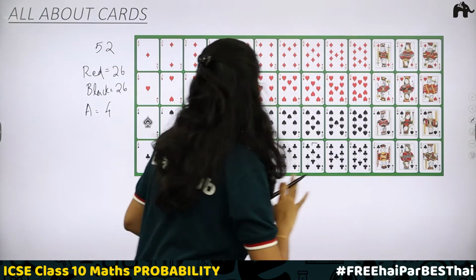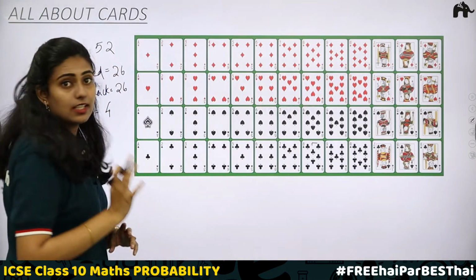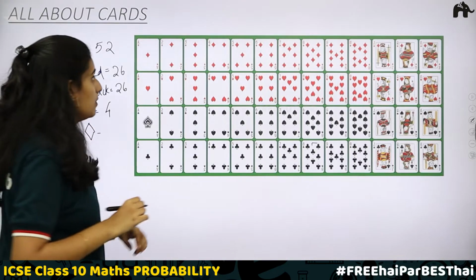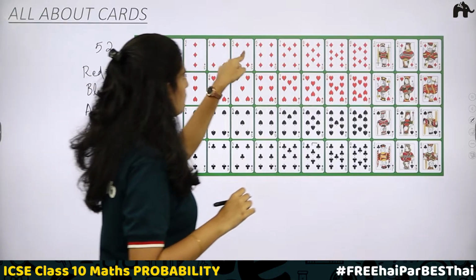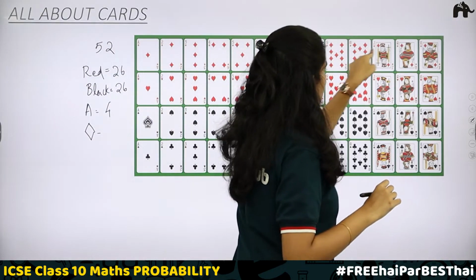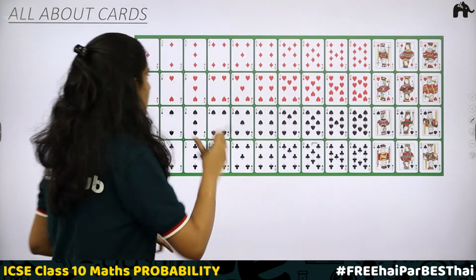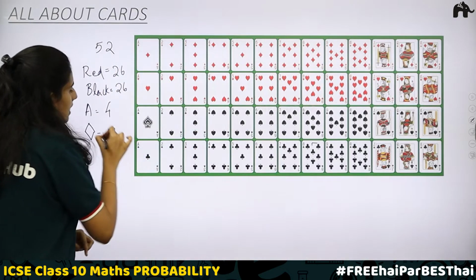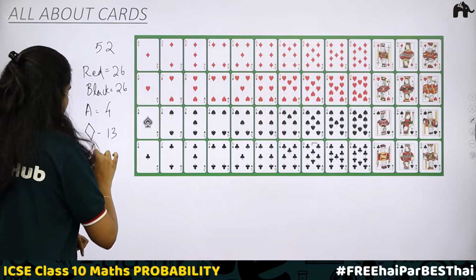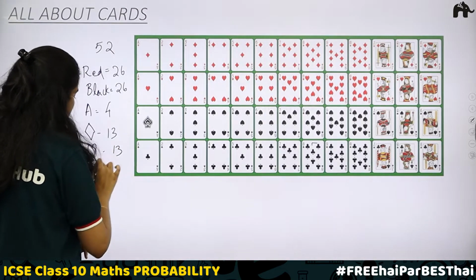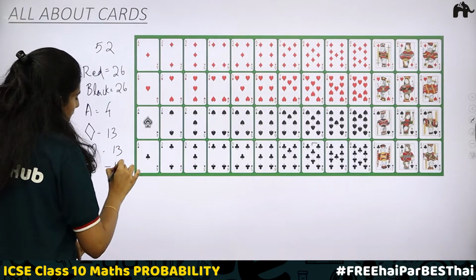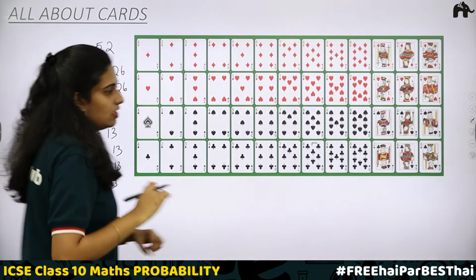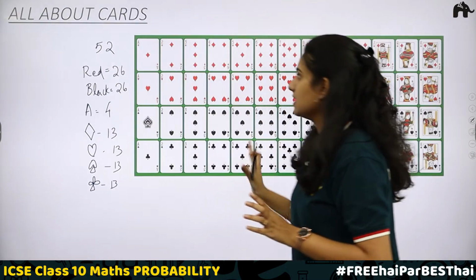Next what you have to note? Each shape. How many diamonds do we have? 1, 2, 3, 4, 5, 6, 7, 8, 9, 10, 11, 12, 13. Each number will be having a diamond. So 13 diamond cards are there. Similarly, hearts. 13 hearts will be there. Then spade, again 13. Next, clubs. Clubs also 13.